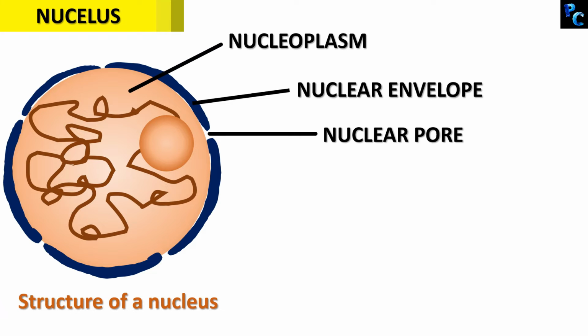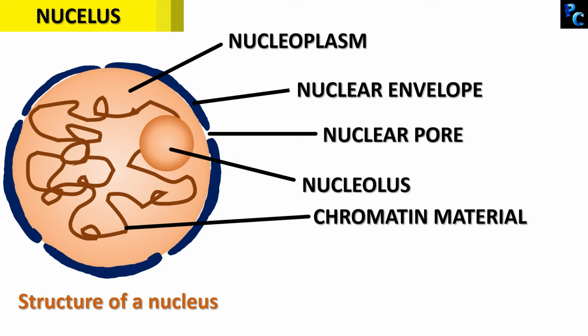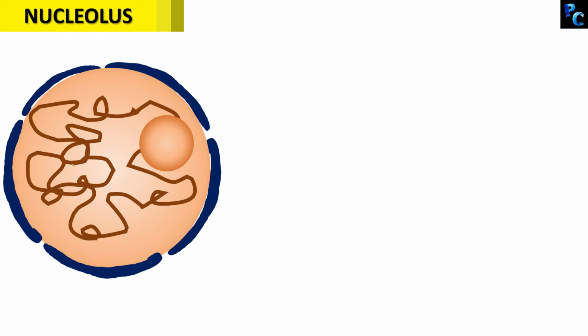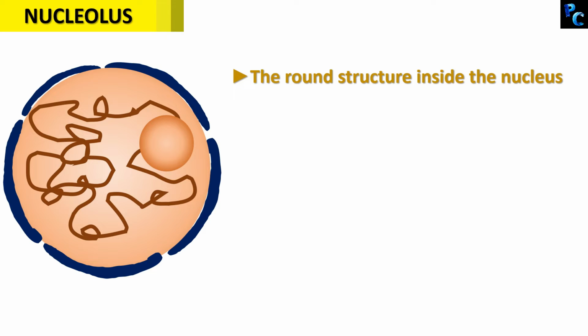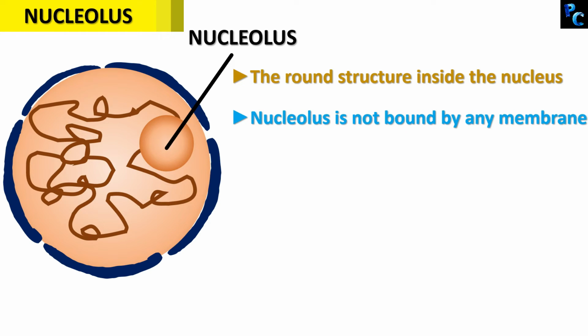The dense sap is called the nucleoplasm. The round spherical structure within the nucleus is called nucleolus, and the thread-like structures are called chromatin material. What is nucleolus? Nucleolus is a nearly rounded structure found inside the nucleus. In this figure, this is the nucleolus. Remember, nucleolus is not bounded by any membrane. Nucleus has nuclear membrane, but nucleolus does not have any membrane.